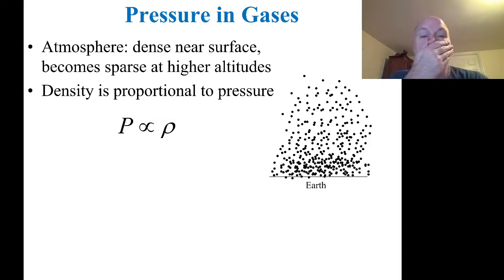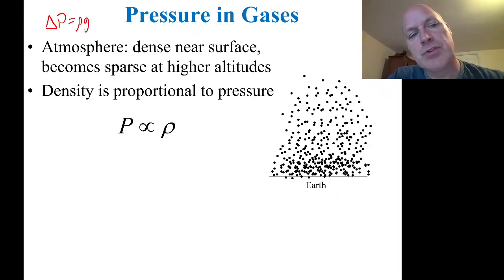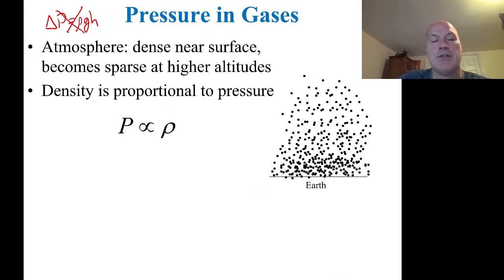So the equation I'm going to write down, my pen fell. This equation, delta P is equal to rho g h, doesn't work for gases, okay? You have a different equation for gases, and that is a little bit more complicated. So let's work this one out.